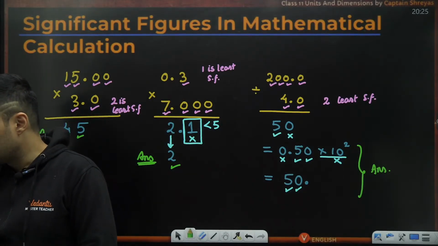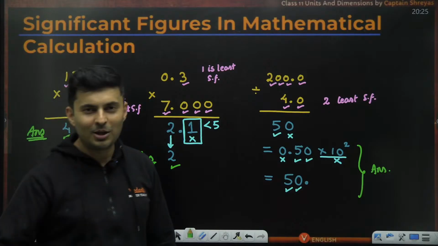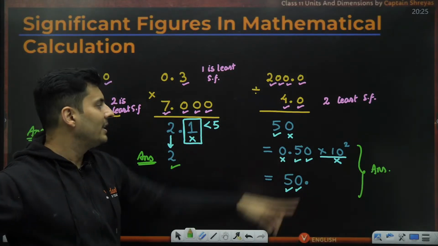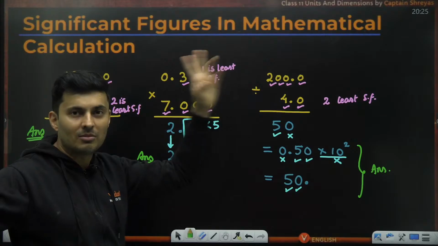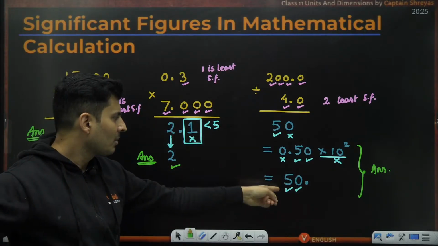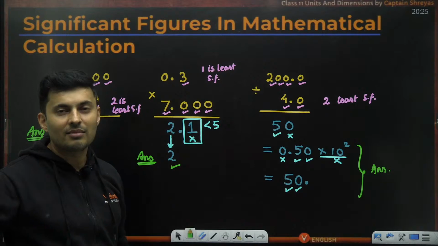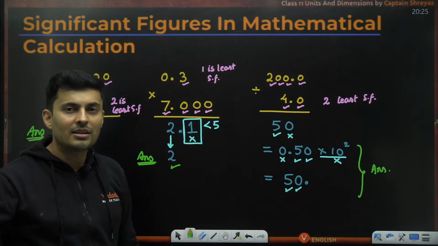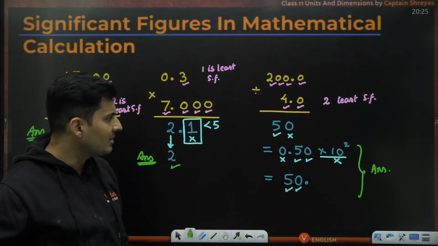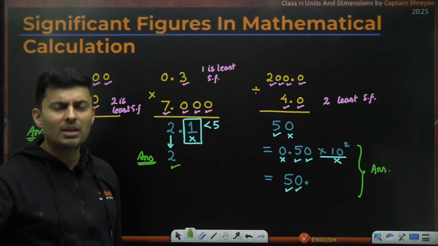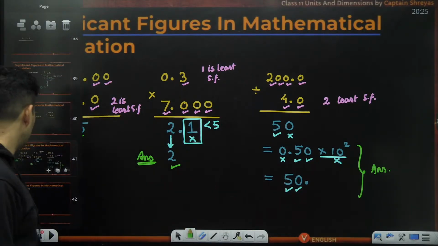Yeah, don't put 51. No, no, no. You can't round it off to 51. 50 will be 50 only. But you write it in powers of 10 such that it becomes two significant figures. Or put 50 point. 50 point means that the 0 before becomes significant. That's the interesting way of doing it. Understood, guys, how to do multiplication, division, etc.? Okay, this will be used throughout in the next part of errors also.